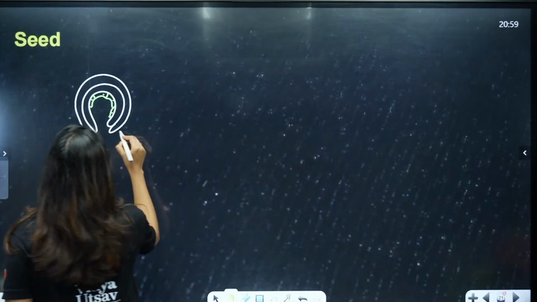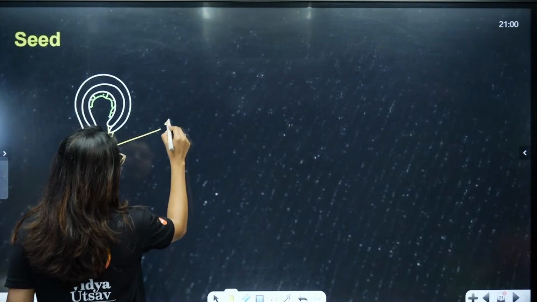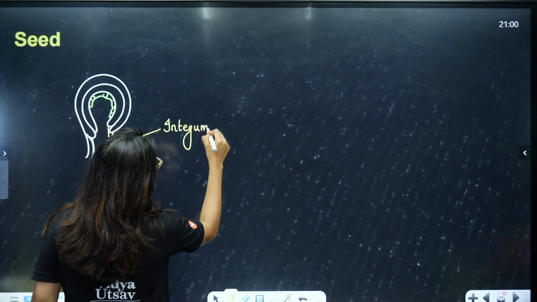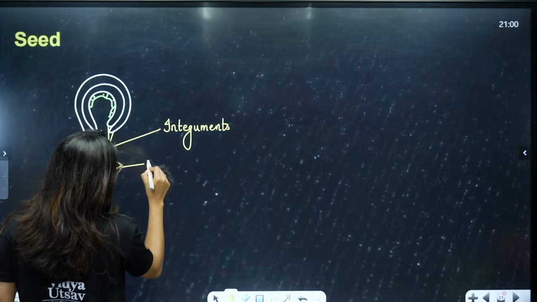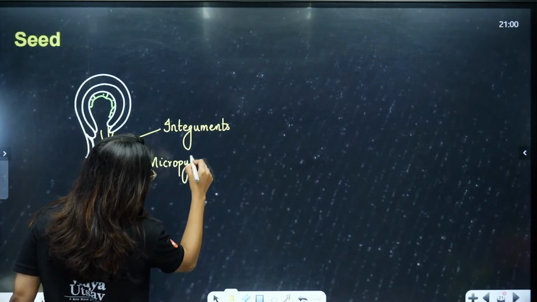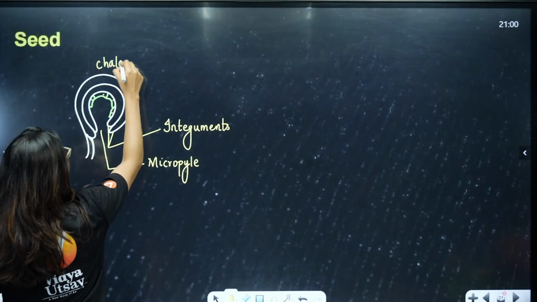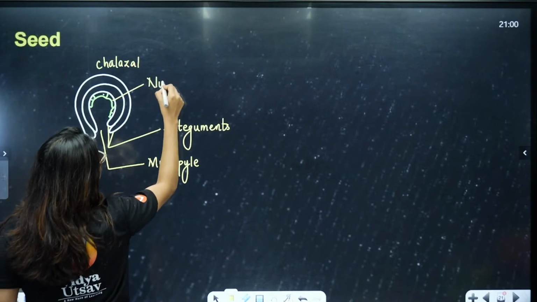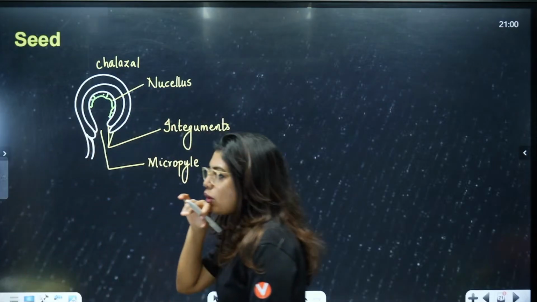Okay, so here these are your integuments. The portion where integuments are absent is called the micropyle. Opposite to the micropyle you have your chalazal end. This is your nucellus. Correct students? Then funicle, hilum, all of that is there.